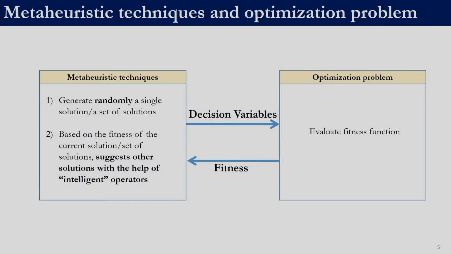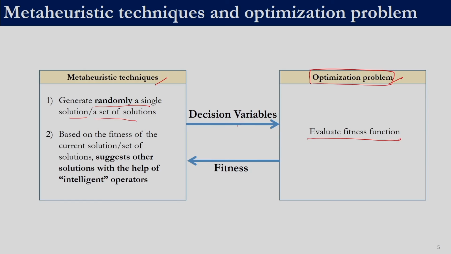This slide shows the communication between meta heuristic techniques and the optimization problem. Most meta heuristic techniques generate randomly a single solution or a set of solutions, right. So, when we say solutions, it is nothing but the value of the decision variables. So, if we have a problem with 5 decision variables, then we have a vector of 5 values within the bounds of the problem. Once we generate the solution, right. So, those decision variables are sent to the optimization problem, and over here the fitness function is evaluated. That is the only communication between the meta heuristic techniques and optimization problem.